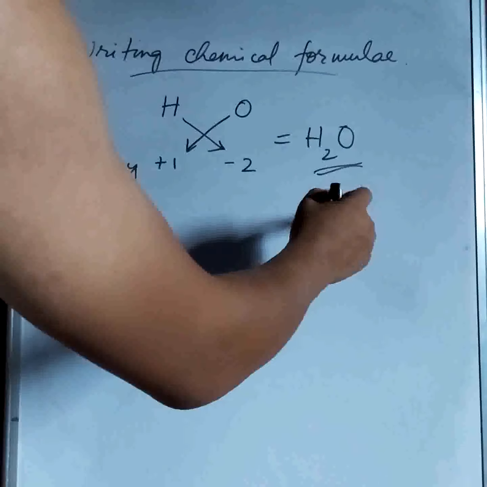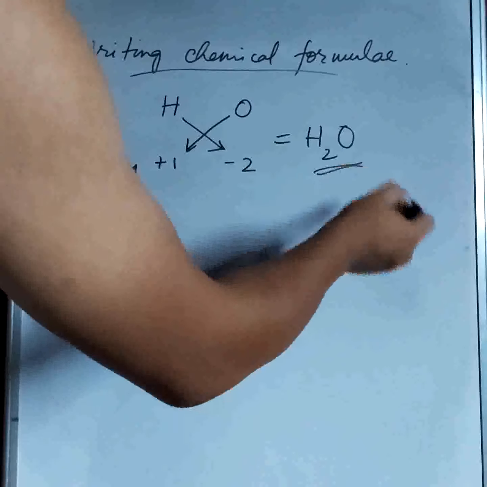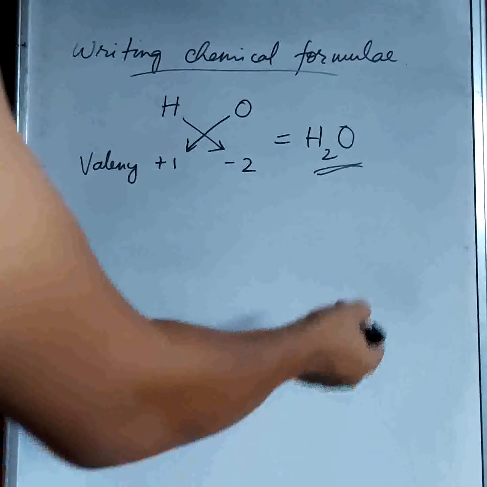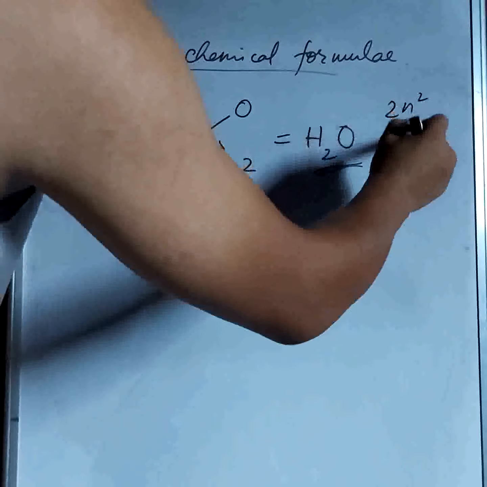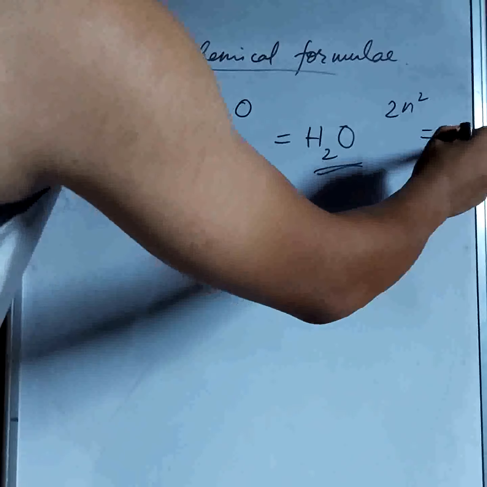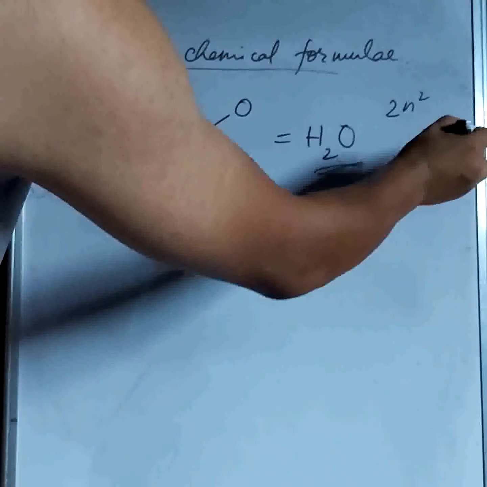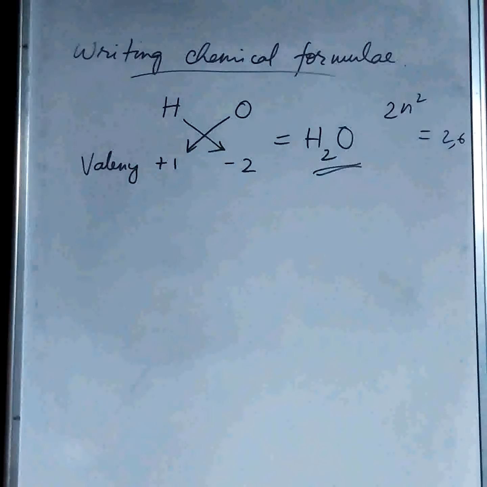Now oxygen, we know its atomic number is 8, which means it has 8 electrons. So if we fill the orbitals by the 2n squared method, the first orbital will have 2 electrons and the second orbital will have 6 electrons. So it has 2 vacancies left. That's why its valency is 2, and so on.